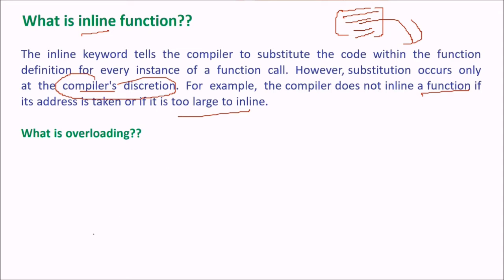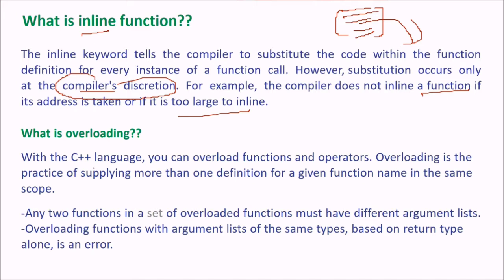What is overloading? With the C++ language, you can overload functions and operators. These are the consequences, or the implementation, of polymorphism. Overloading is the practice of supplying more than one definition for a given function name in the same scope. Any two functions in a set of overloaded functions must have different argument lists. Overloading functions with the same argument types based on the return type alone is an error.